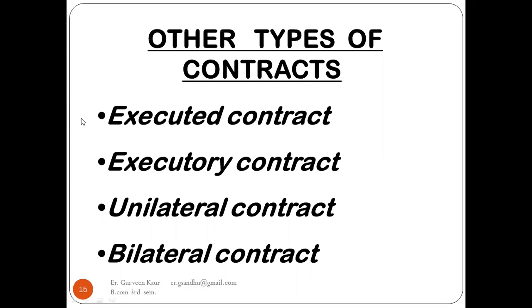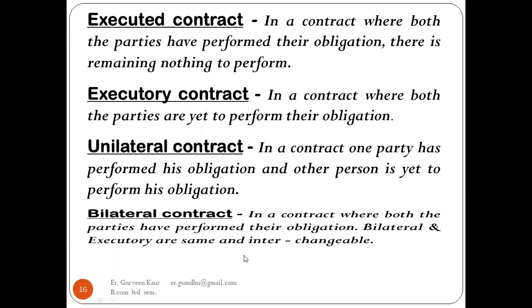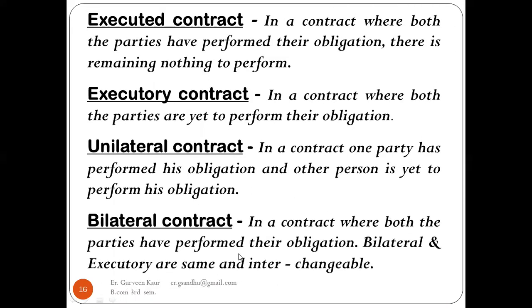Further, other types of contract are executed contract, executory contract, unilateral contract, and bilateral contract. First is executed contract: a contract where both the parties have performed their obligations, and nothing remains to perform.